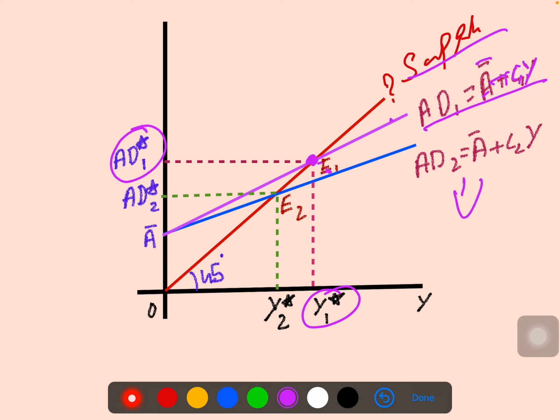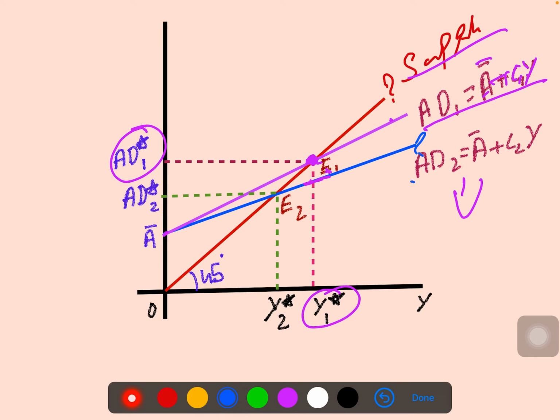Because of that, aggregate demand is going to decrease. You can see that at the same autonomous point, aggregate demand came down to the blue line. Can you see this blue line? The aggregate demand decreased and shifted downward.